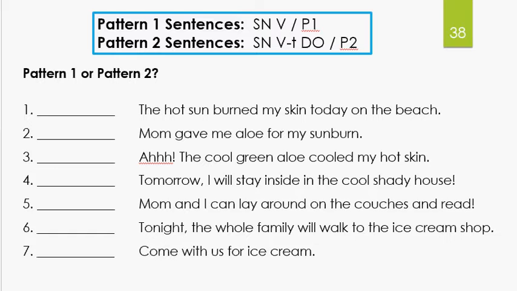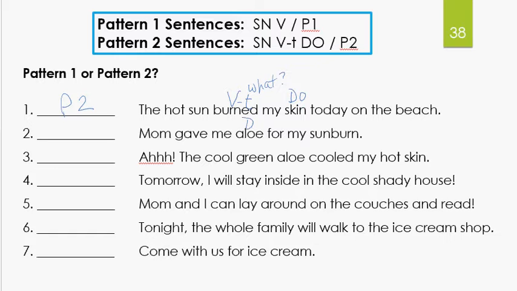The hot sun burned my skin today on the beach. So if you can find the verb, find the action, which is burned. What's happening in the sentence? Burned. There's your verb. Then just ask yourself the question, what? Burned what? Skin. There's your direct object. So if you have an answer to the question what after the verb, you know you've got a pattern 2 sentence. So I'm going to write pattern 2 in the blank. What about this one? Mom gave me aloe for my sunburn. Mom gave me what?